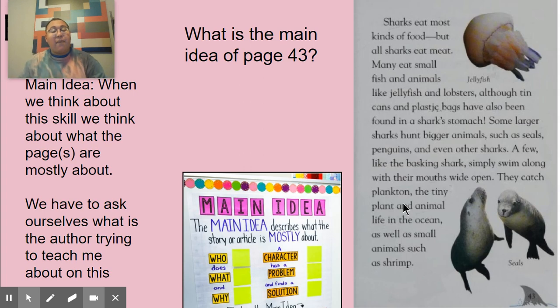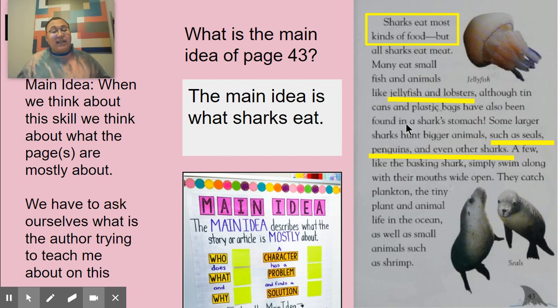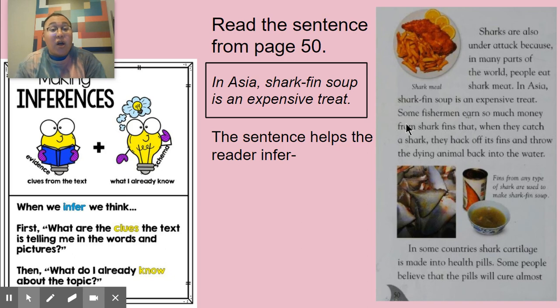So it must be all about. So I see that they eat most kinds of foods. It tells me that they eat jellyfish and lobsters, seals, even other kinds of sharks. So the main idea is what sharks eat. So I find the details to tell me what is this page mostly about. That's main idea. We're also going to be asked to make inferences.